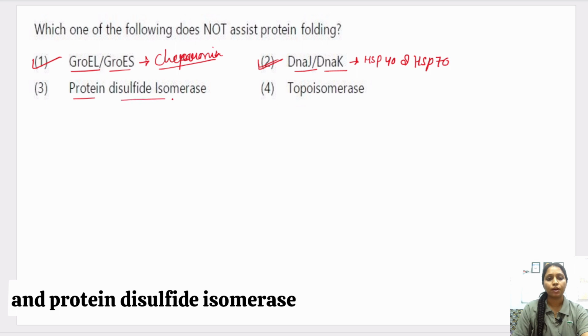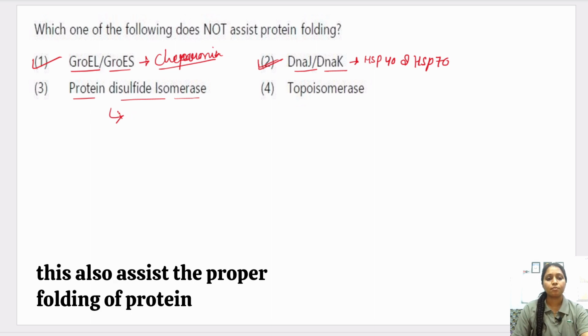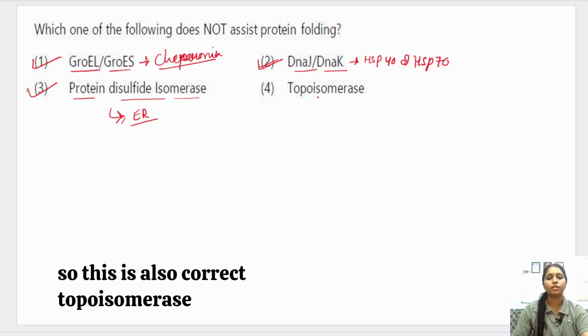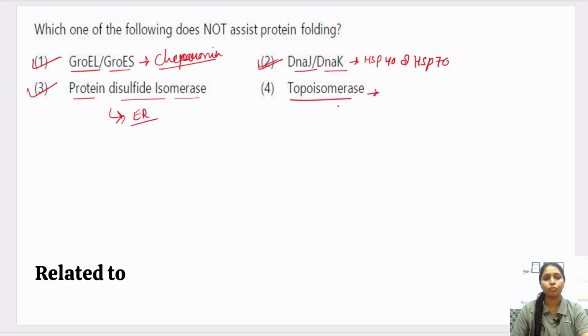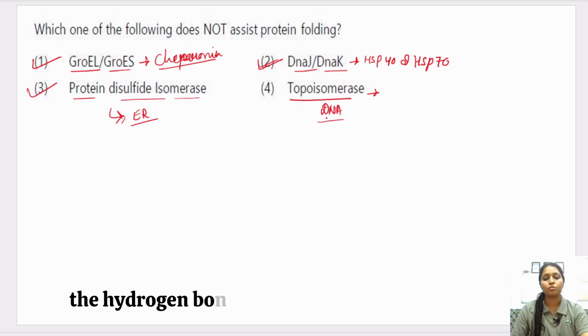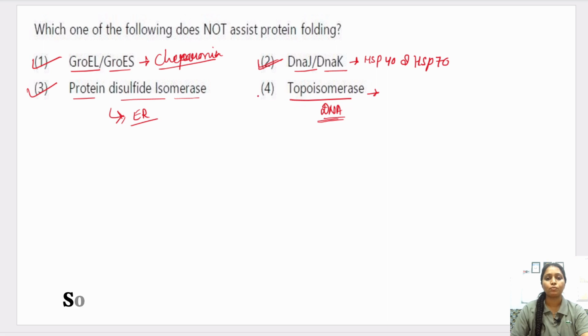And protein disulfide isomerase also assists the proper folding of protein in the endoplasmic reticulum, specifically in secretory proteins. So this is also correct. Topoisomerase is related to DNA, not to protein. It breaks the hydrogen bond and releases the supercoiling in DNA. So option number 4 is the correct answer for this question.